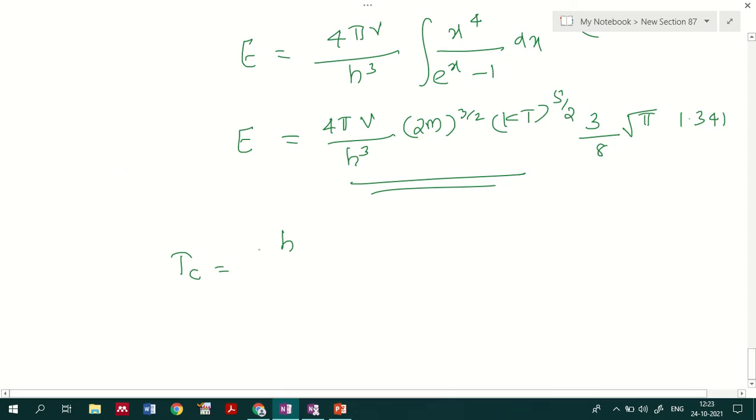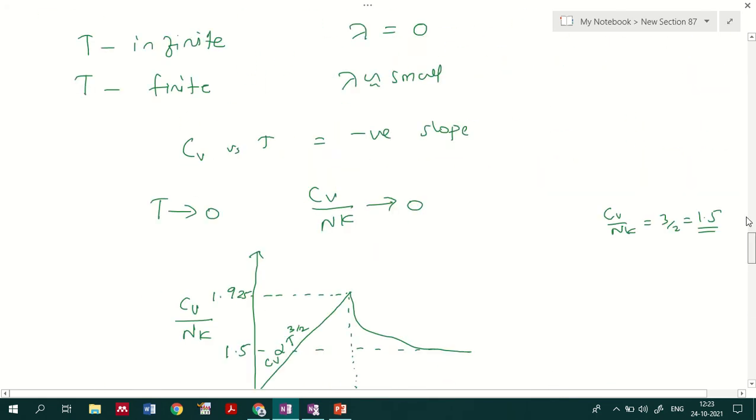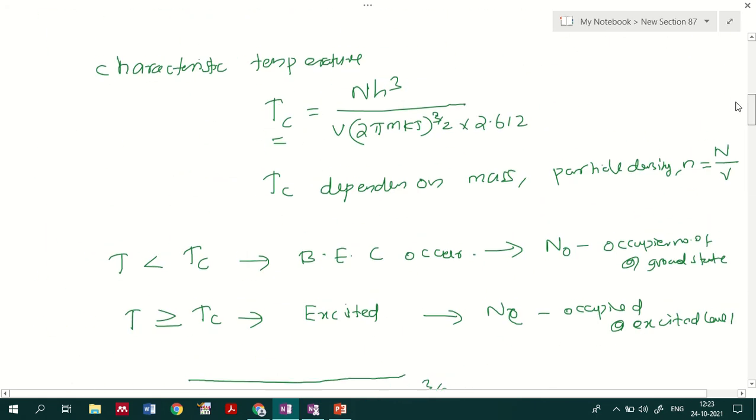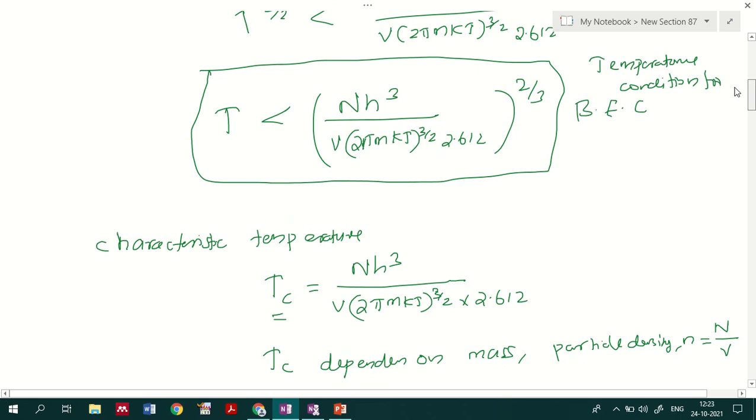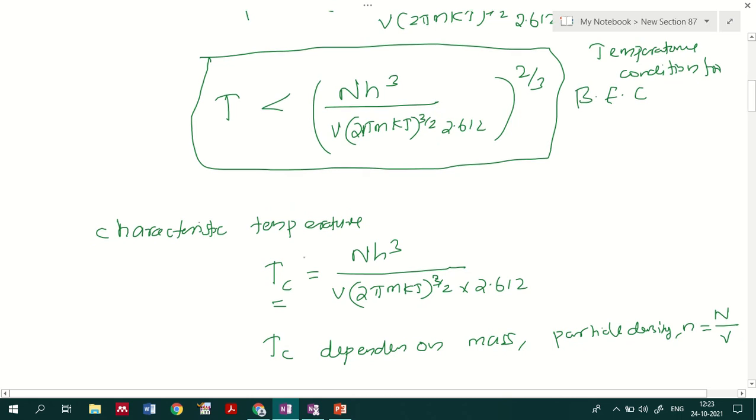So here I can write Tc equal to h square, something I just missed over here. In this representation there will be a 2 by 3 as well, right? Tc equal to n h cube by V into 2 pi mkT 3 by 2, 2.612 raised to 2 by 3.